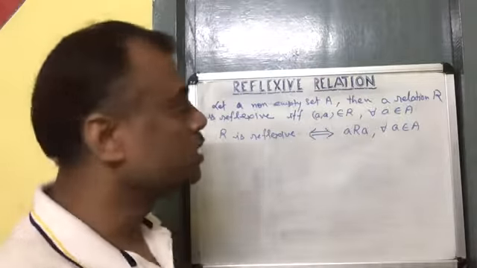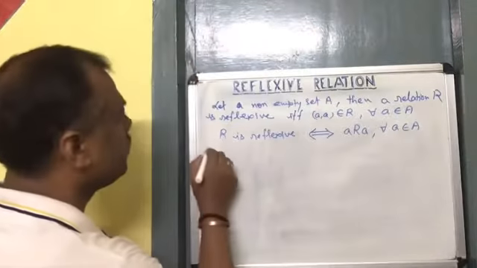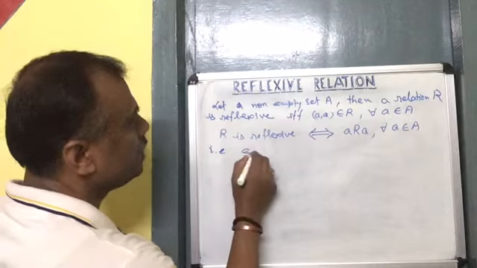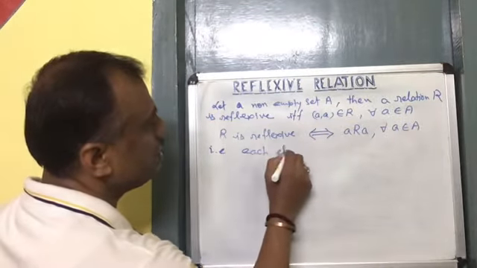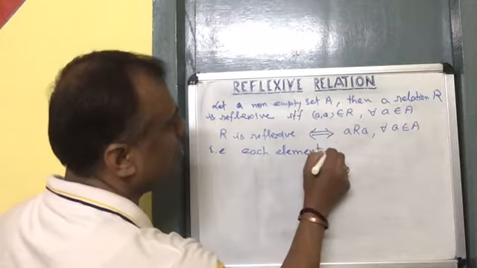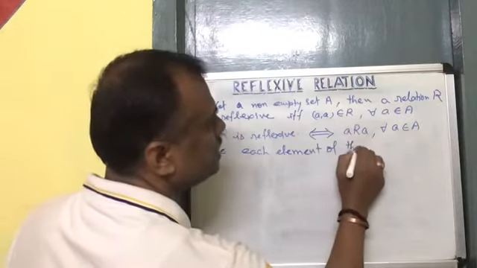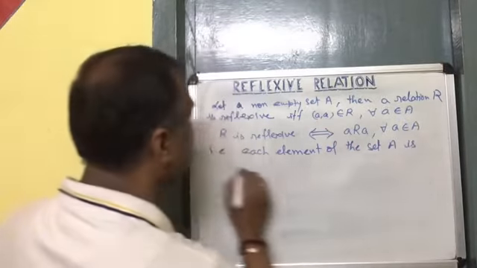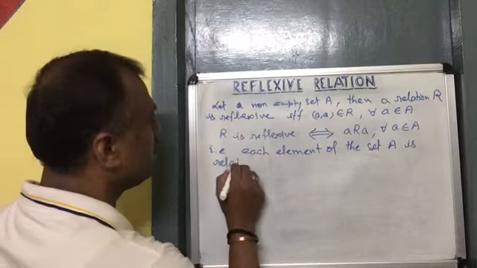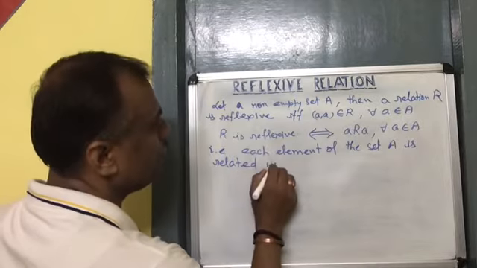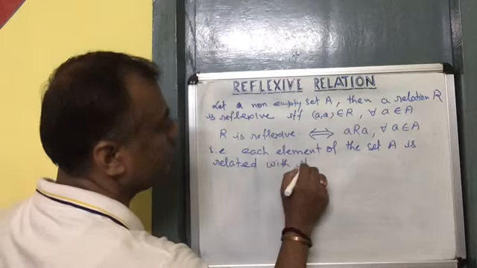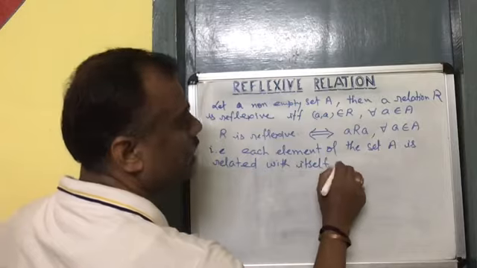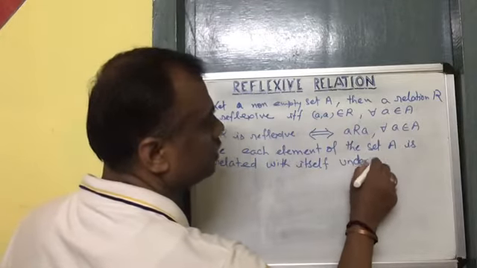That means each element of the set A is related with itself under the given relation.